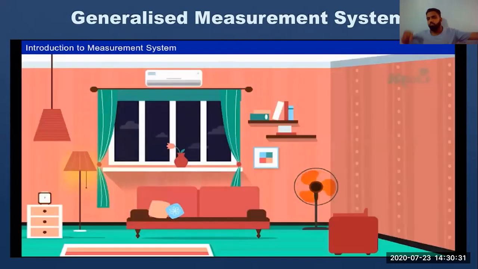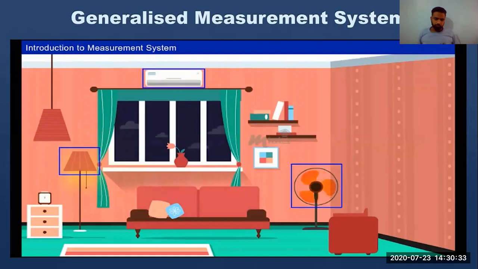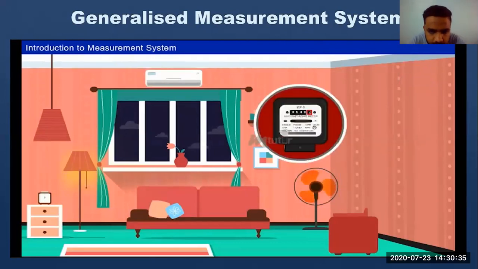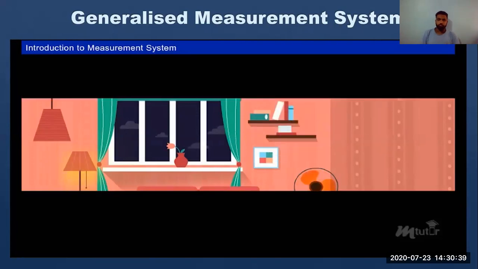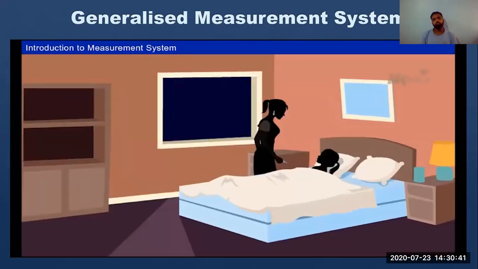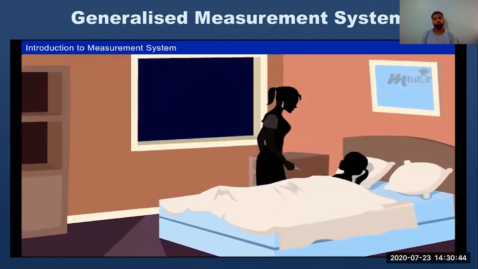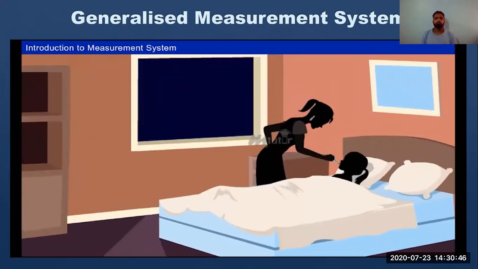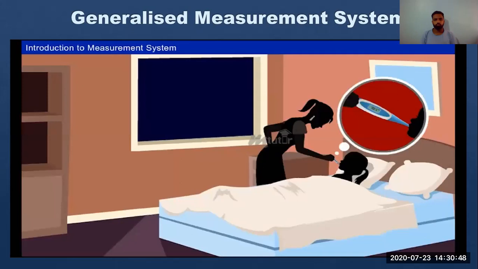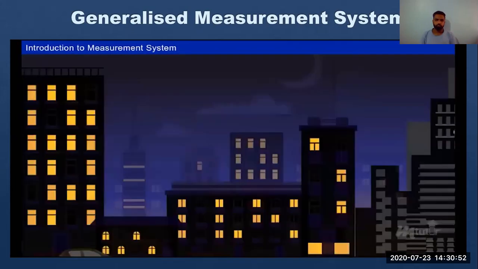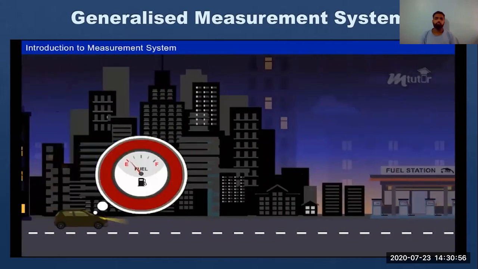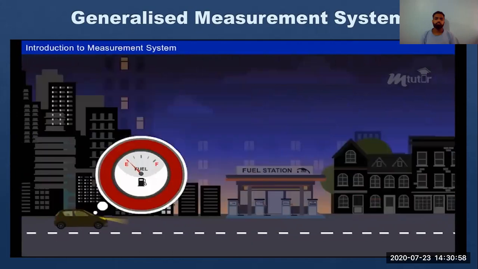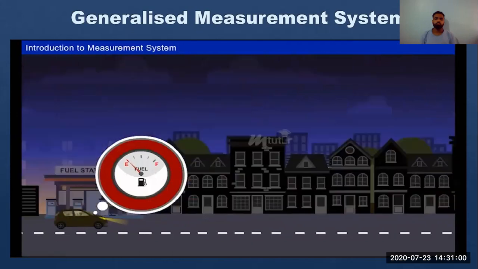We use various electrical appliances at our home. The power consumption is measured and monitored by the energy meter. The kid is feeling sick. What is the first thing that her mother will do? She measures the body temperature using a thermometer and later takes her child to the doctor. While traveling, the fuel meter in her car indicates that the car is running out of fuel. They reach a fuel station to fill fuel.